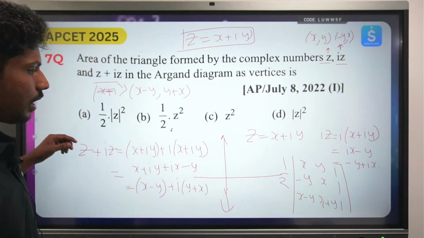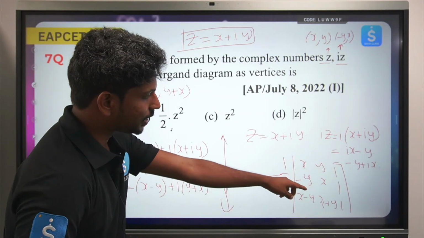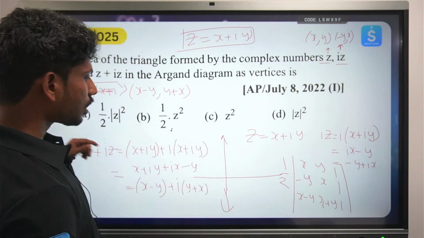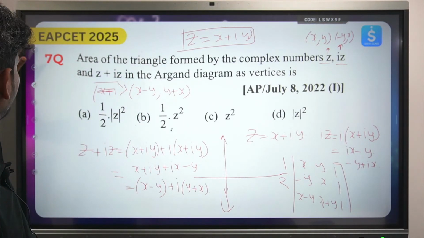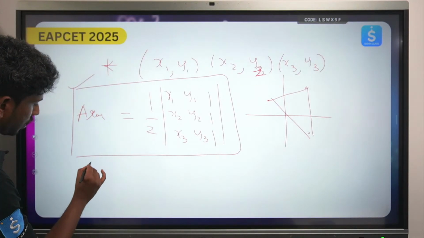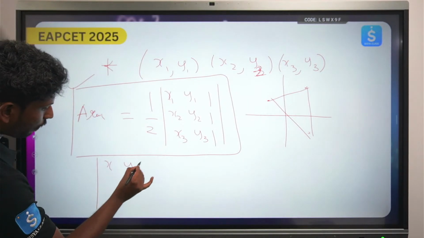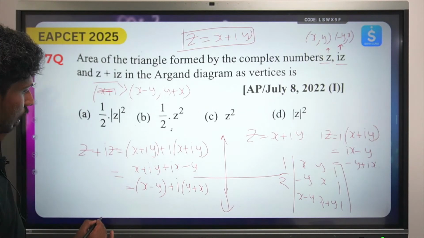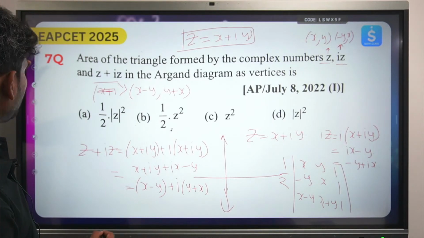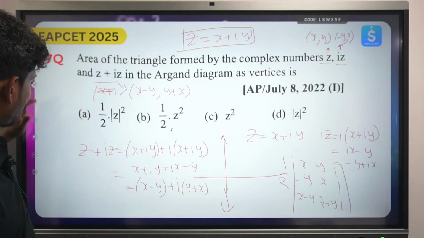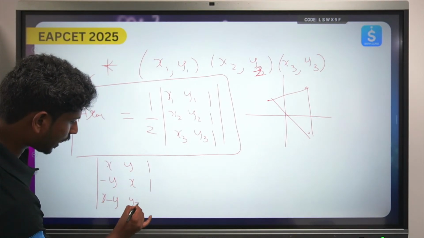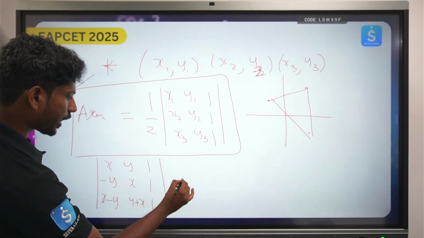Okay, so if I have to just elaborate this determinant, it will be x times of x into, okay, I would like to just use the space in the next slide: x y 1, minus y x 1. The next one is x minus y, y plus x, 1. Okay, now take the determinant of this.